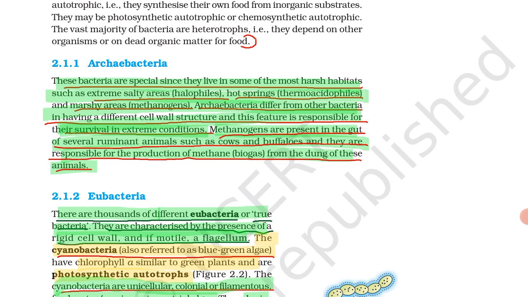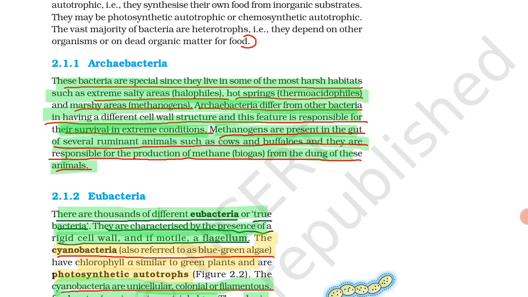The question asked, bacteria which live in salty areas are called, they may give four options: halophiles, acidophiles, methanogens, all of the above. So you must know the most correct answer, that is halophiles. Then next, those that live in hot springs are called thermoacidophiles. Third is marshy areas.